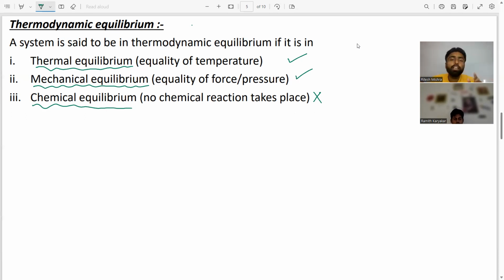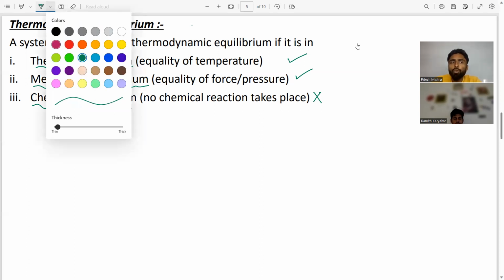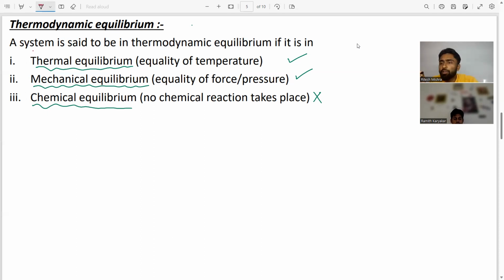Now, what is thermal equilibrium? We will discuss each equilibrium here. From the name, you can think about this equilibrium. Thermal equilibrium means equality of temperature. That means if the temperature of the system and the surrounding is the same, then that system is in thermal equilibrium.